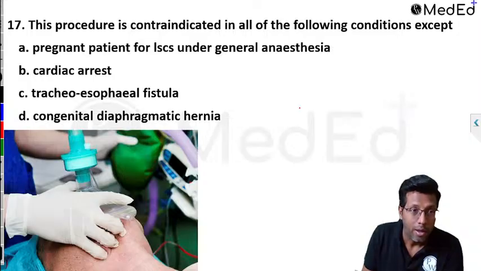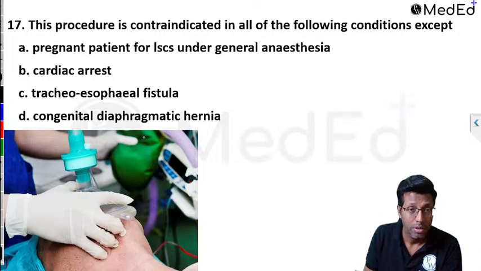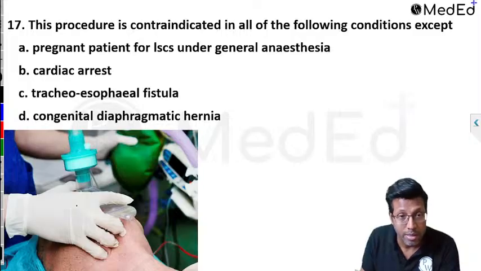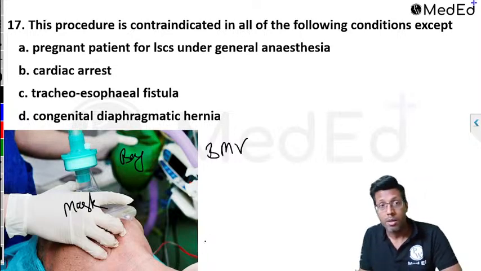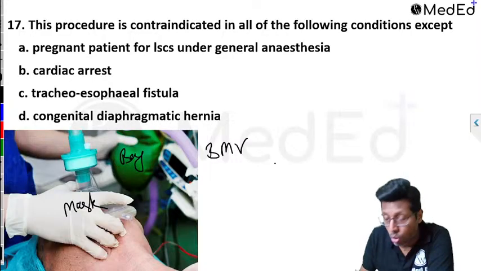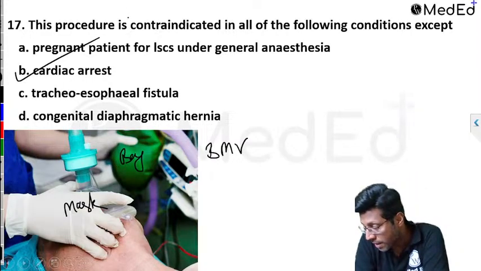What is happening is, you got confused with the image. There is a mask kept over here, and there is a bag kept over here. What you can see in the image is nothing but bag mask ventilation. The correct answer here is B, cardiac arrest, since the question asks for the exception.